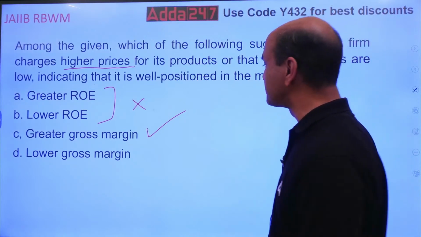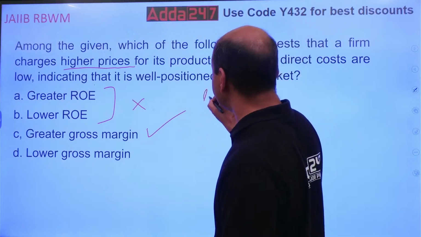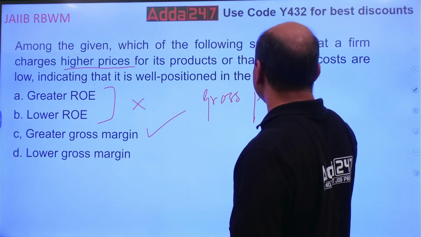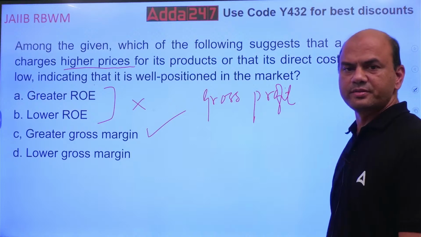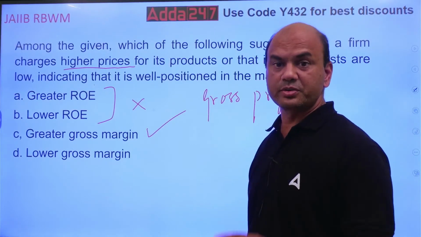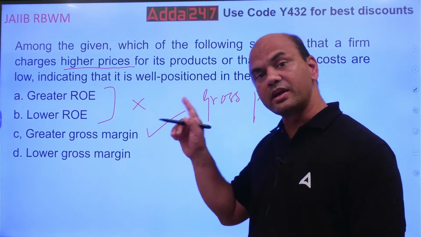Okay, what is gross margin? Gross margin is also called the gross profit ratio. What is gross profit? There are two profits, gross and net. Gross profit you get from the trading account.